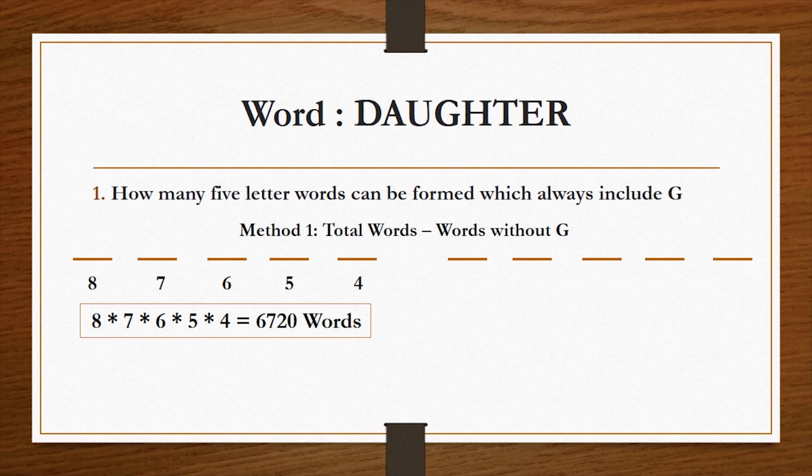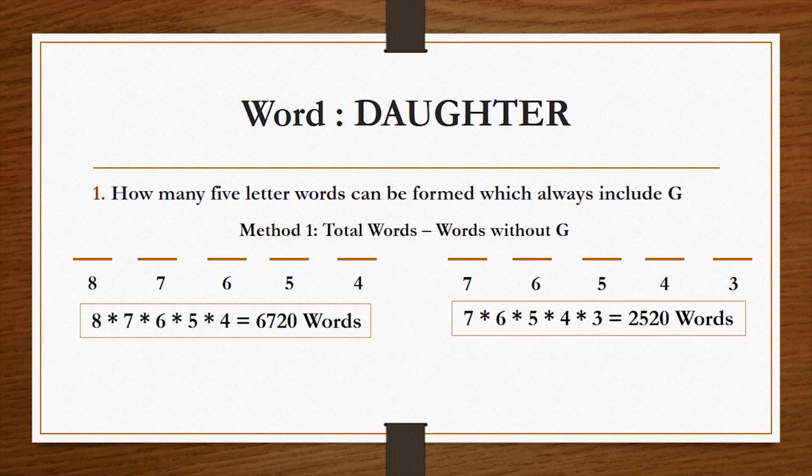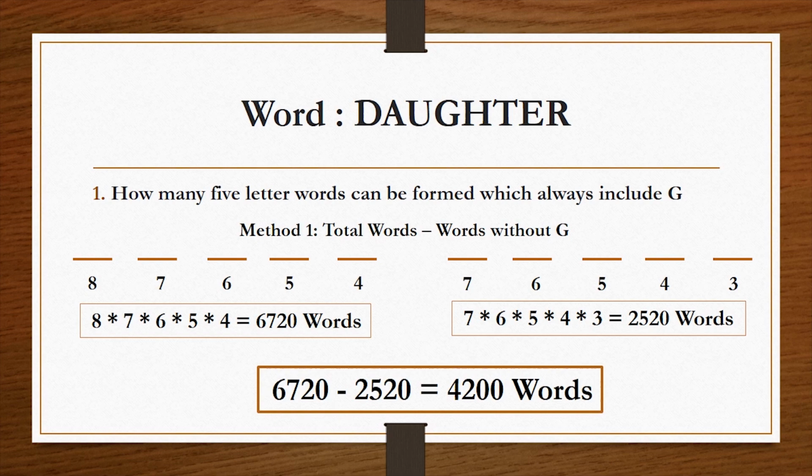Now the words without G, so the total number of letters is 7. So the first placeholder can be filled in 7 ways, then 6, then 5, then 4 and then 3. So the total number of words is 7 into 6 into 5 into 4 into 3, that is 2520 words. Now we need to subtract both of them. So the solution is 6720 minus 2520, which gives us 4200 words.